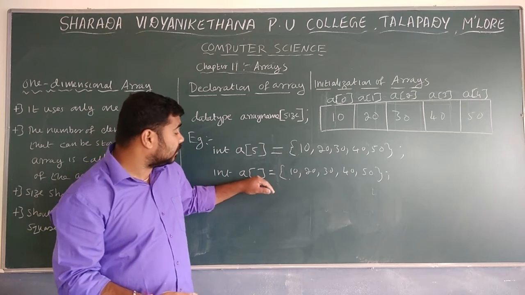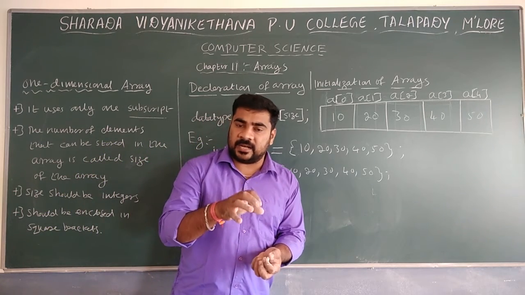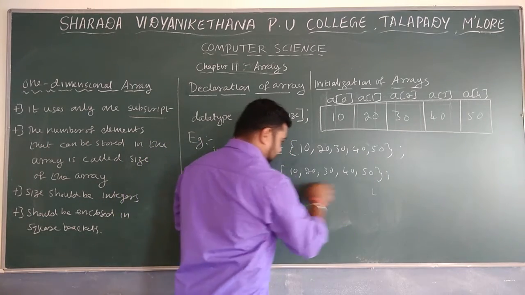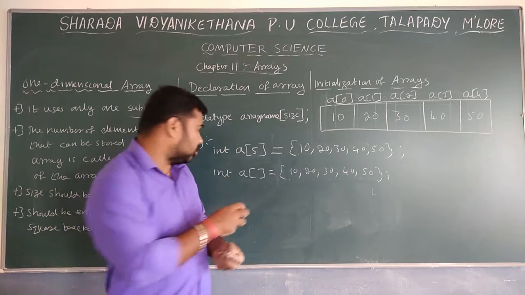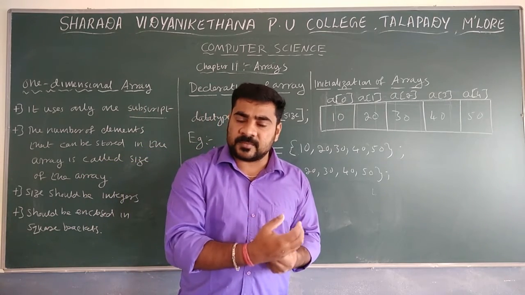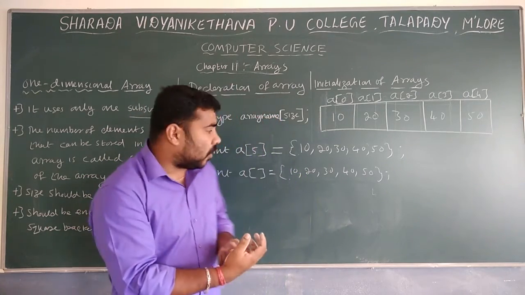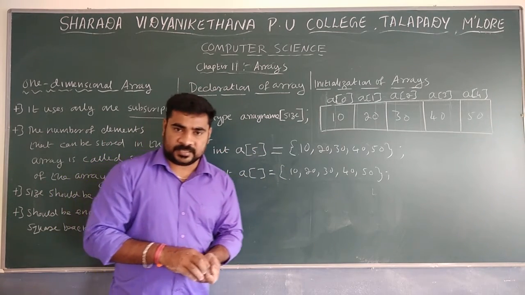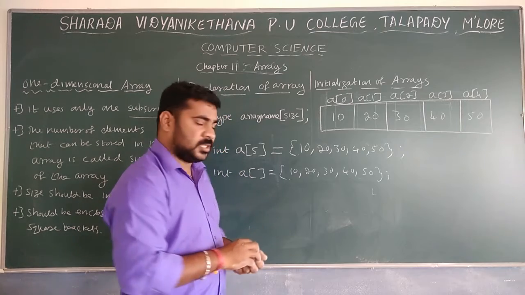In the second method, if you want to create an array with 10 spaces, you give the number of values. We are not specifying the total size. Instead of the total size, we are mentioning the array elements. If you give 10 elements, automatically it will take 10 elements like that. So that is actually the initialization of arrays.